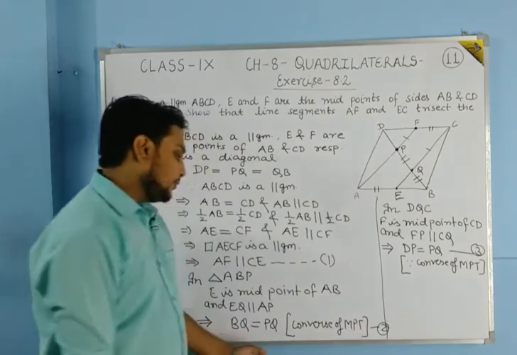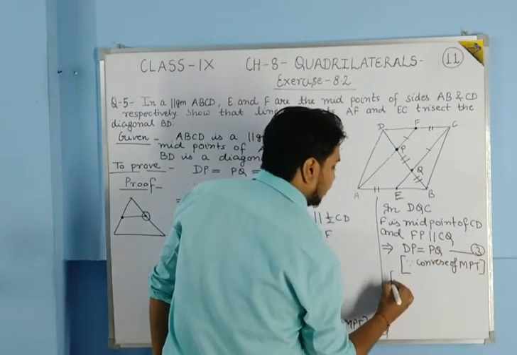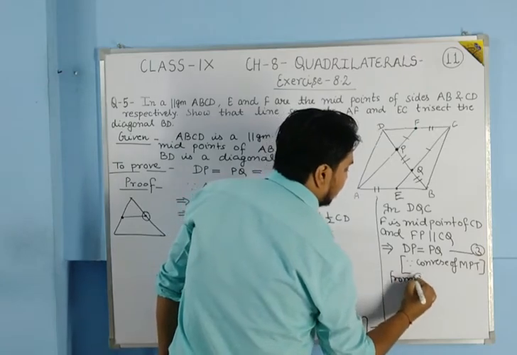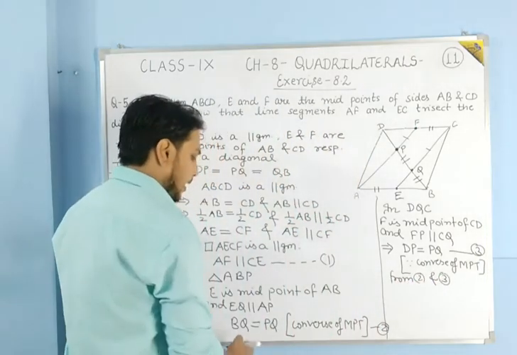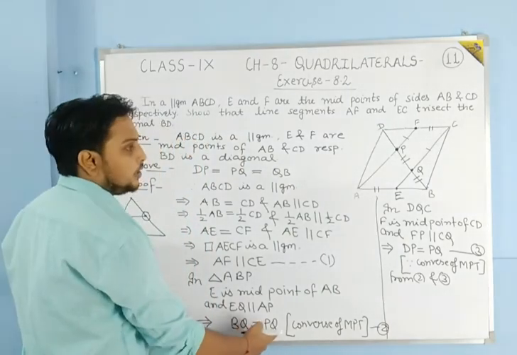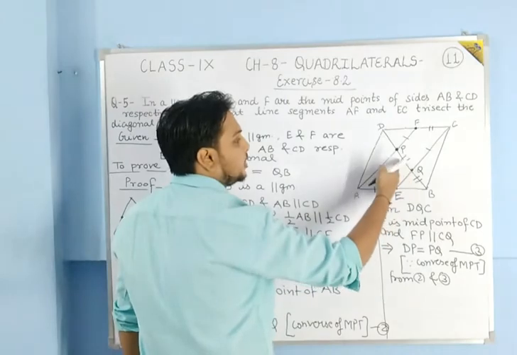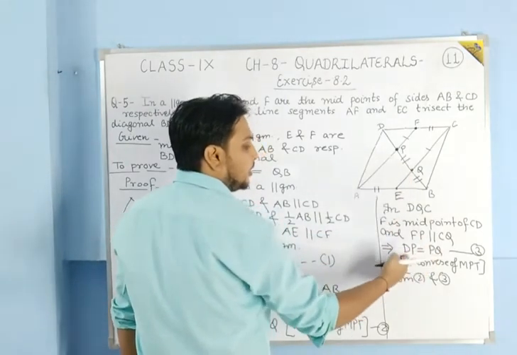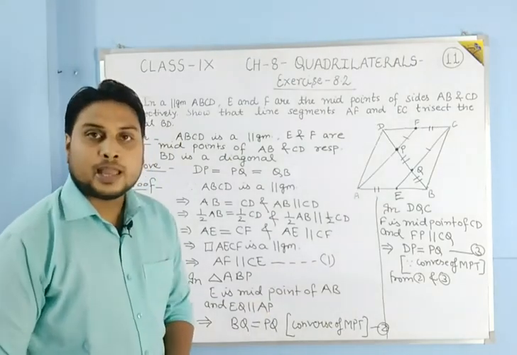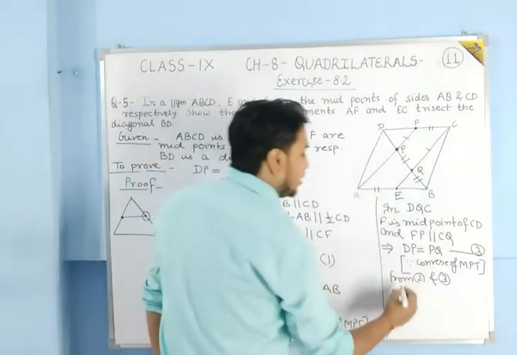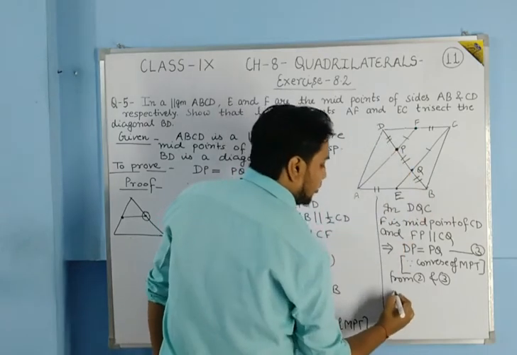So now students, from equation number 2 and equation number 3, what you can say is that BQ is equal to PQ. This distance is equal to this distance, and PQ is equal to DP. So from the 2nd and 3rd, we have a conclusion that these three distances are equal to each other.